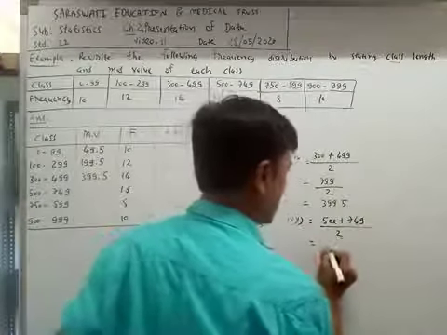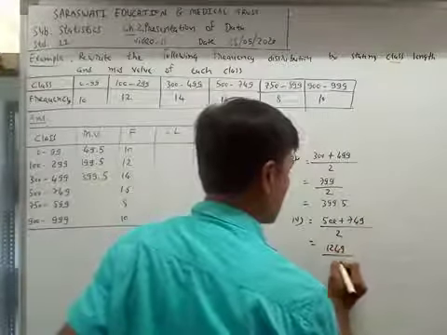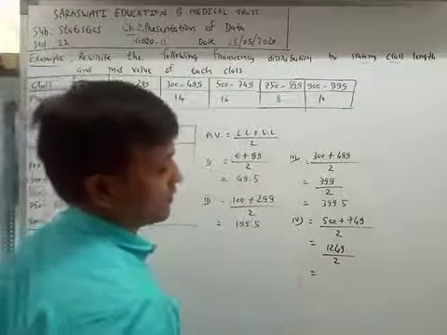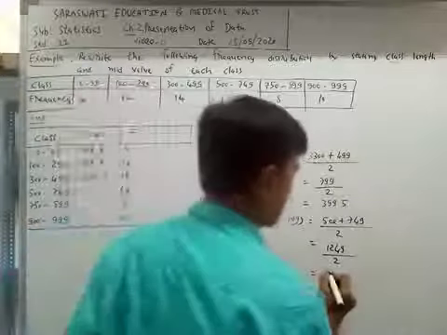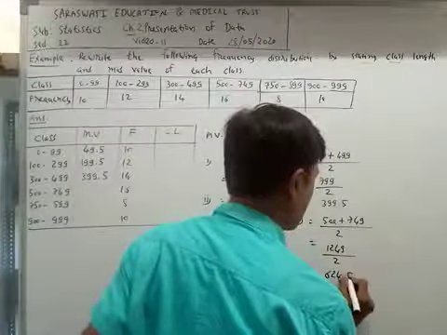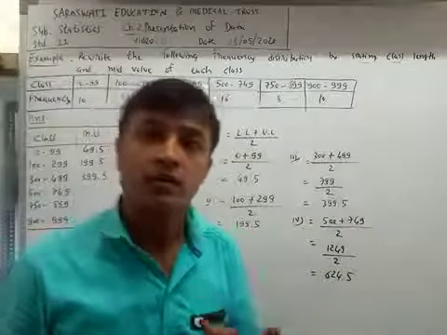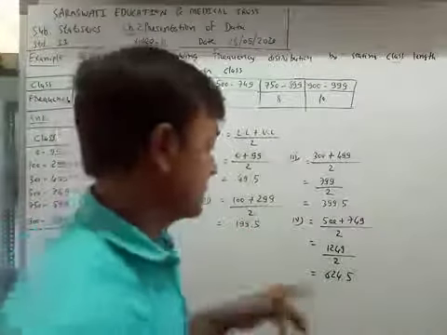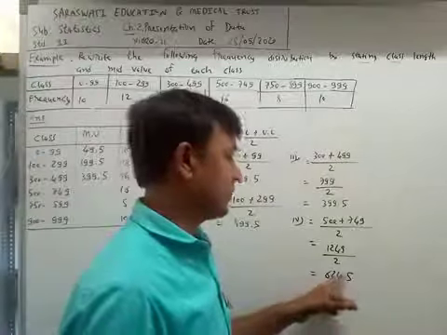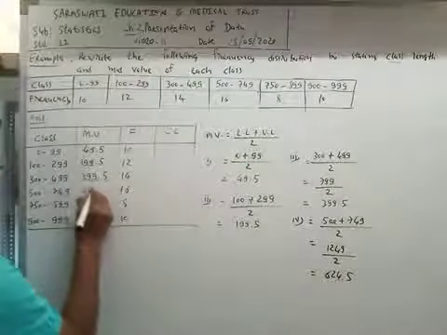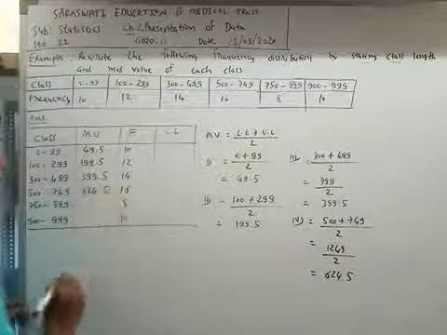So the fourth class has mid value 624.5.